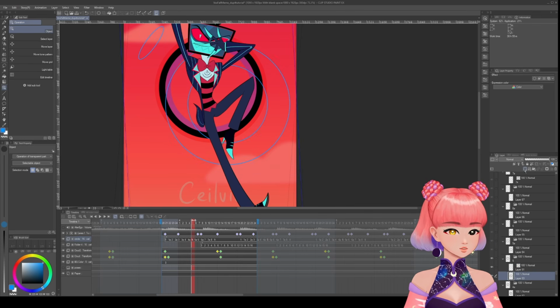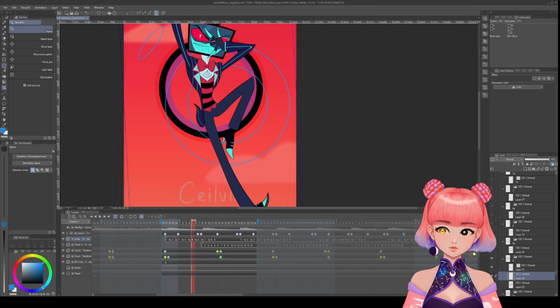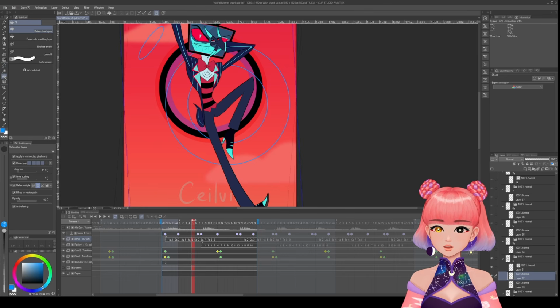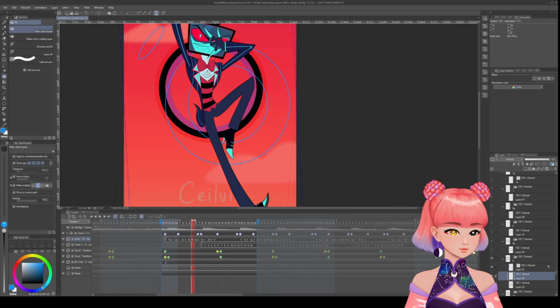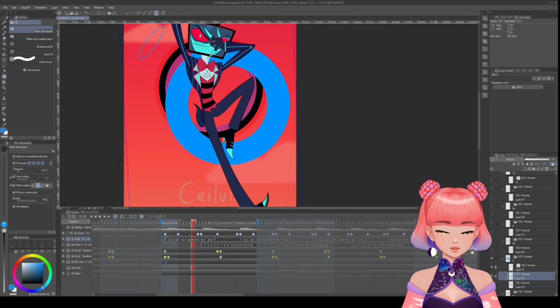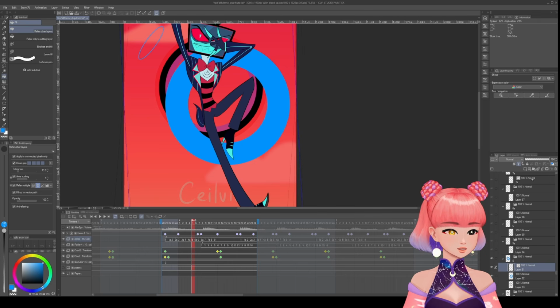So now I can just create a new raster layer, so like a new normal layer, grab a paint bucket, maybe make this layer my reference layer, get the paint bucket and fill. Boom, that's how I do it. And I can just duplicate this layer. I get rid of that raster layer from before.